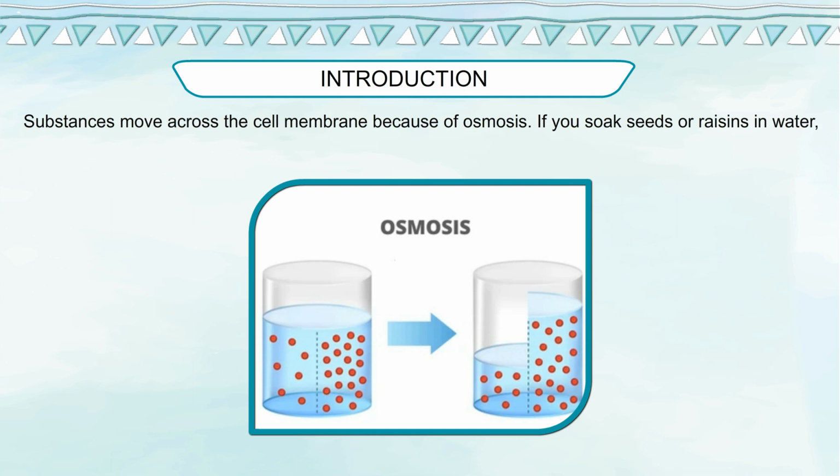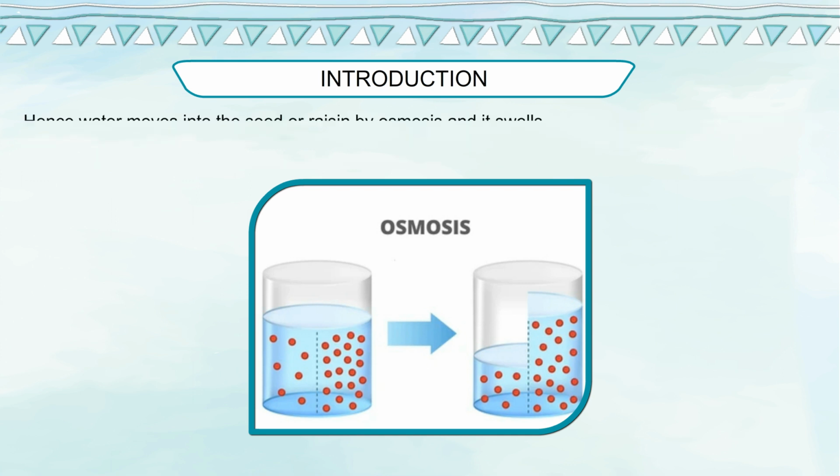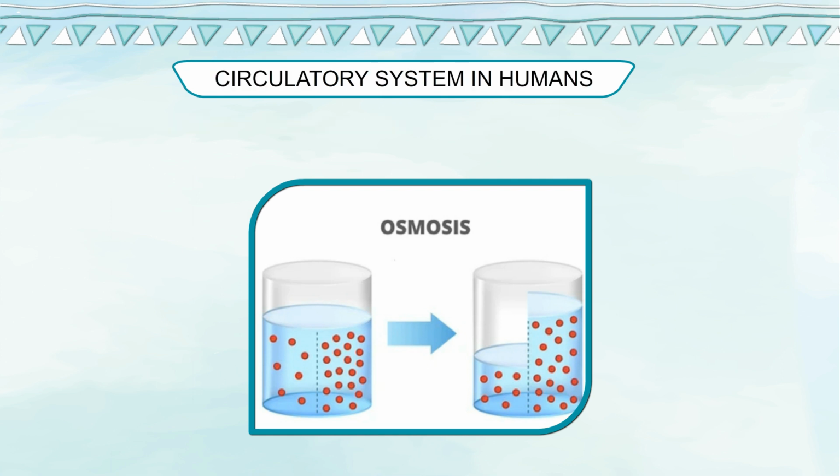If you soak seeds or raisins in water, they will swell up. This happens because there is very little water inside the seed or raisin. When it is soaked in water, the amount of water around it is higher. Hence, water moves into the seed or raisin by osmosis and it swells.